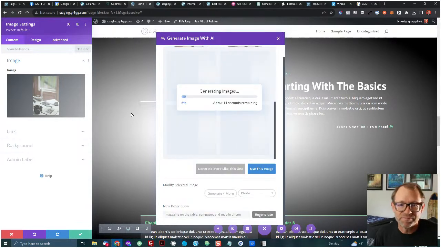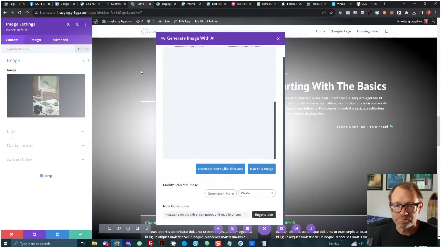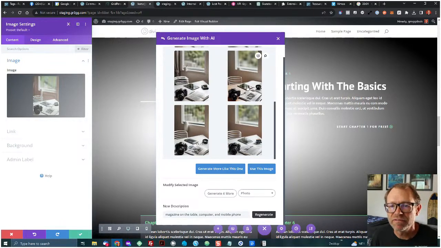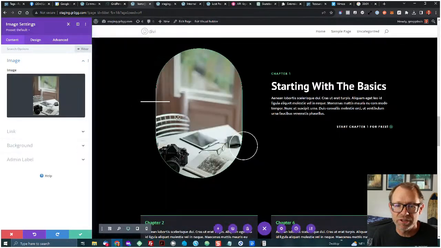Let's just see what we get. You can see that refining your prompts is something that you can reiterate and reiterate and see what you can get. All right, well, I've got a phone, I've got a tablet there. I still have a camera on there. Let me generate. So this is an example where it didn't really make it much different. But I do like starting with the basics there.